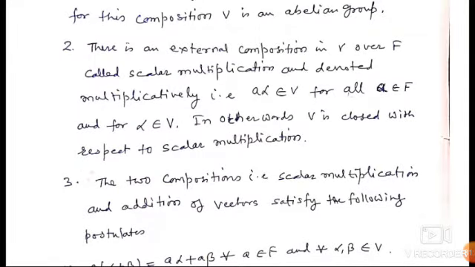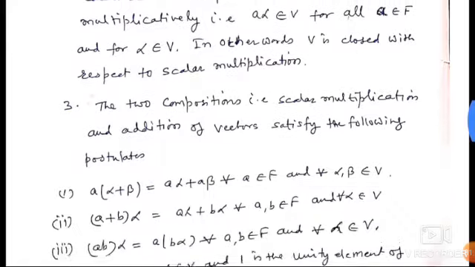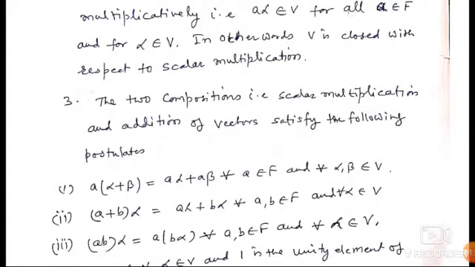scalar multiplication and addition of vectors satisfy the following postulates. Number 1: a(alpha plus beta) is equal to a alpha plus a beta for all a belongs to F and for all alpha, beta belongs to V. Second: (a plus b) alpha is equal to a alpha plus b alpha for all a, b belongs to F and for all alpha belongs to V.